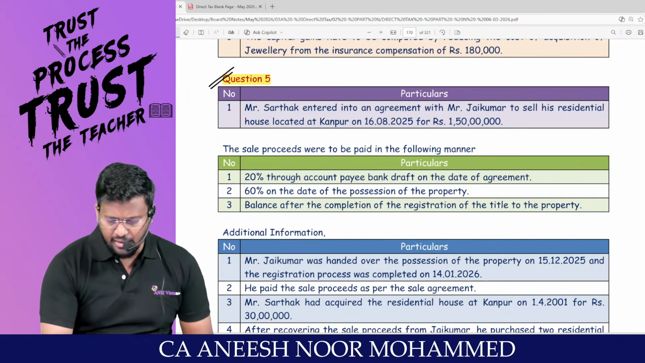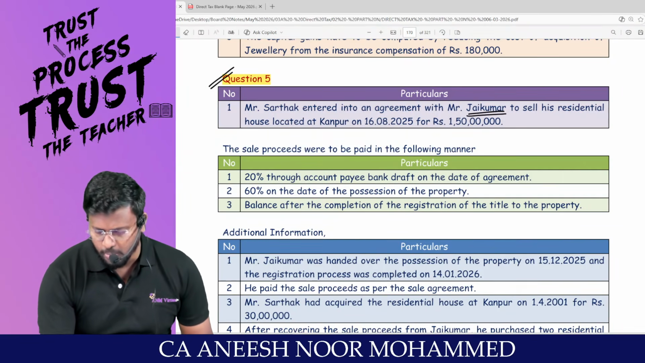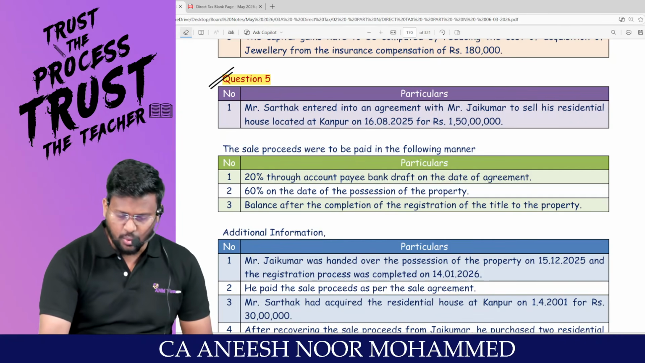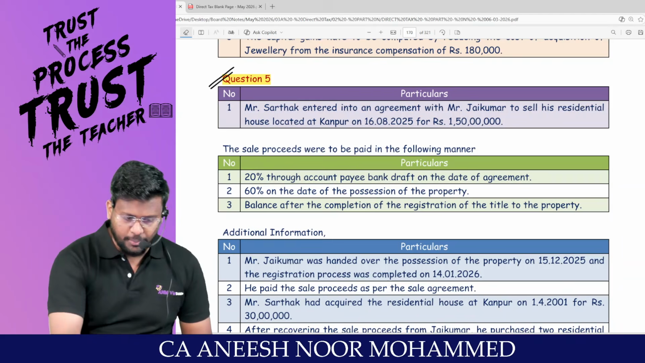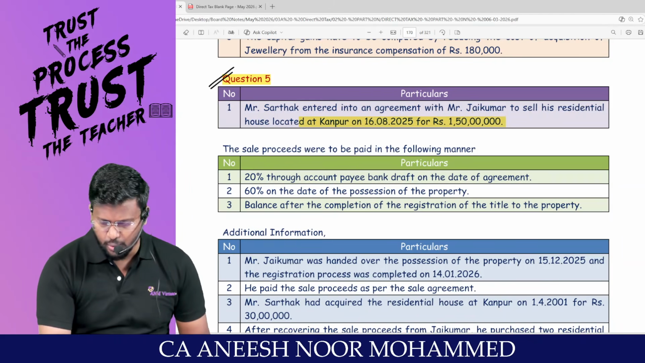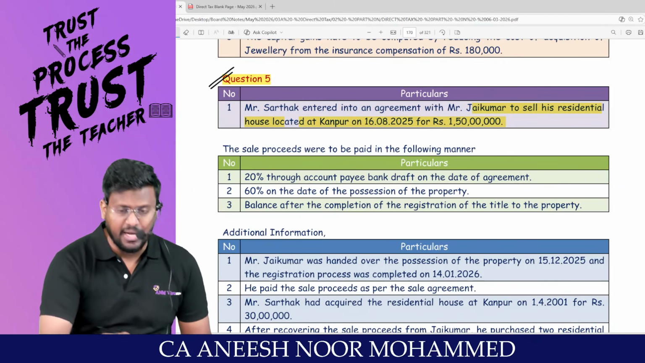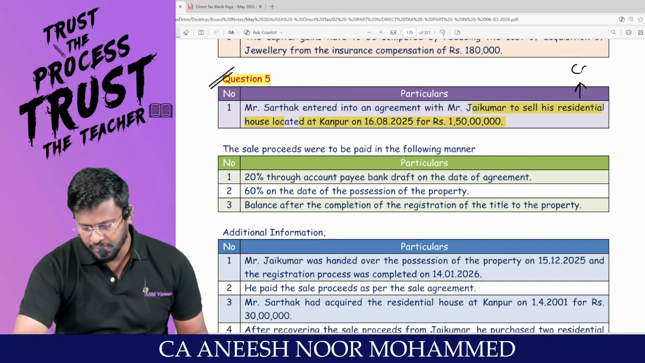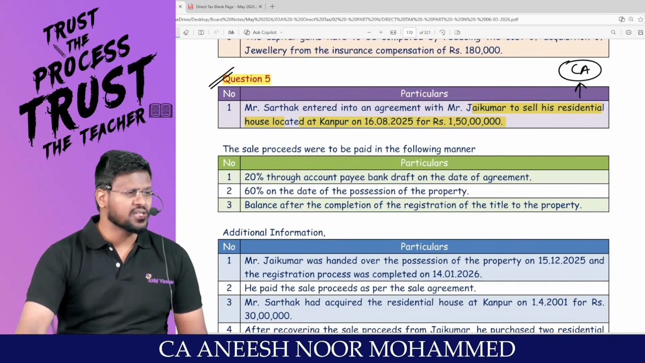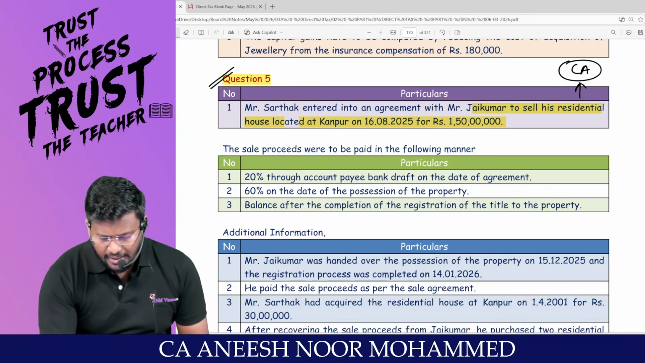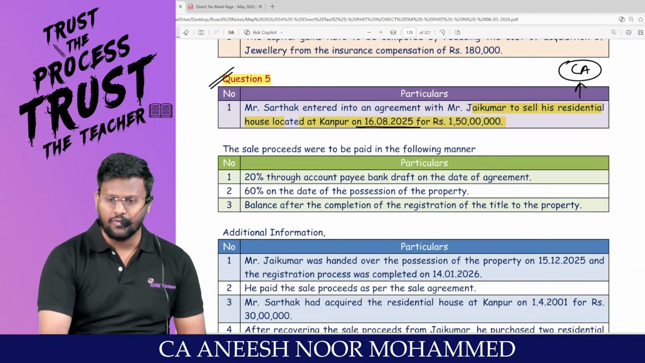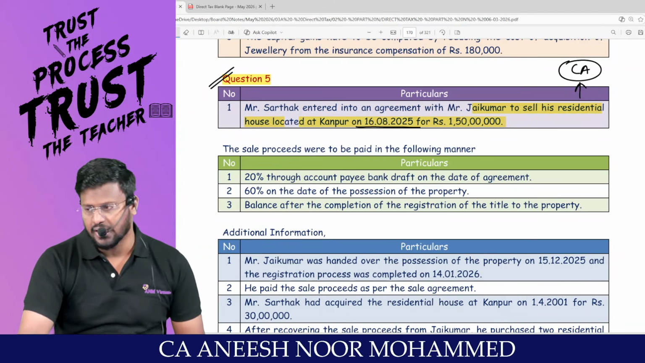Mr. S entered into an agreement with Mr. Jai Kumar to sell his residential house located at Kanpur on 16/8/2025 for rupees 1 crore 50 lakhs. First question to you, is the residential house property a capital asset? Yes, sir. Sir, in this, advance money forfeited issues may come, in the sense that he has entered into an agreement on 16/8/2025 for a value of 1 crore 50 lakhs.